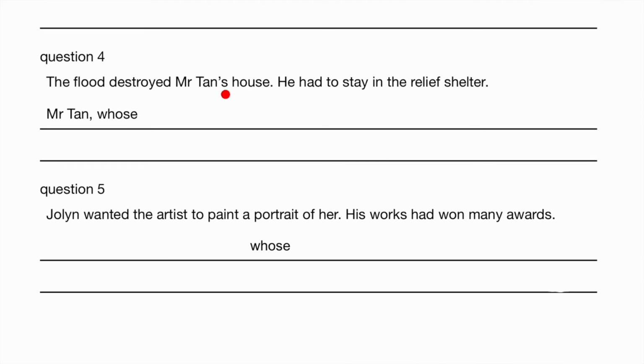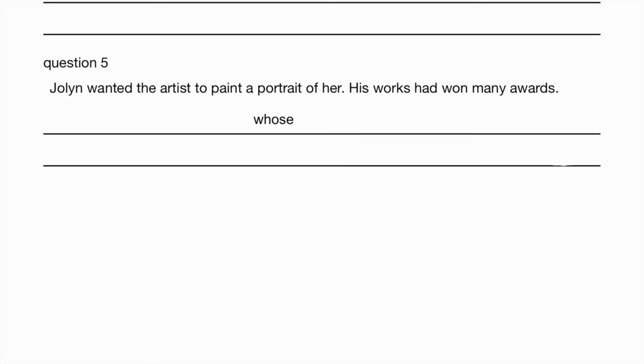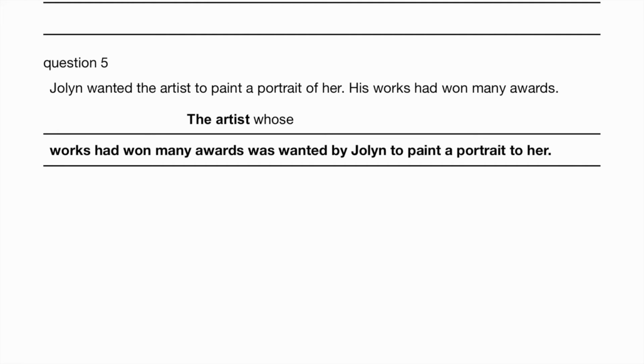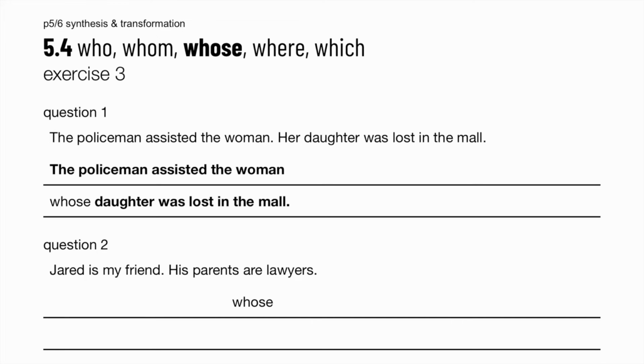The flood destroyed Mr. Tan's house. We had to stay in the relief shelter. Mrs. Tan, whose house was destroyed in the flood, had to stay in the relief shelter. Jolene wanted the artist to paint a portrait of her. His works had won many awards. The artist whose works had won many awards was wanted by Jolene to paint a portrait of her. Exercise 3. The policeman assisted the woman. Her daughter was lost in the mall. The policeman assisted the woman whose daughter was lost in the mall.